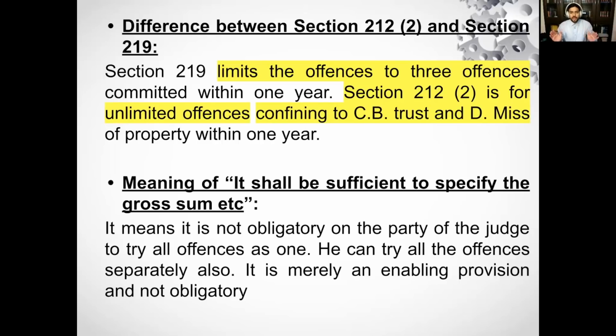Judge always has an option to frame the charge under section 218, right? That is the binding provision. Apart from 218, every other provision which is provided as an exception, section 218 subsection 2, section 219, 220, 221, all are enabling provisions. So when someone says that it is binding in nature, no, it is not.